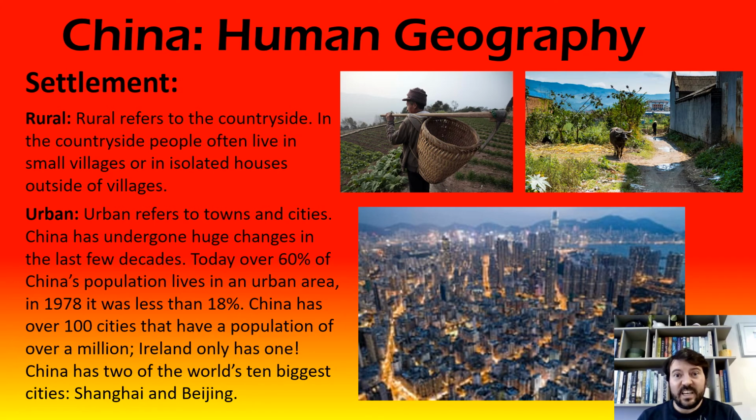And some of those cities, like Shanghai and Beijing, we're not talking about 1 million or 2 million. We're talking about, in Shanghai's example, 25 million people, and in Beijing, about 20 million. So they have some of the world's largest cities. If you look at the world's top 10 cities, 2 of those, Shanghai and Beijing, are in China. But what's very interesting here is that this is a huge change for China. So 40 years ago, less than 18% of Chinese people lived in a city. But now it's 60%.